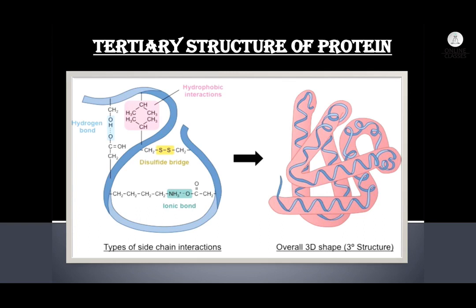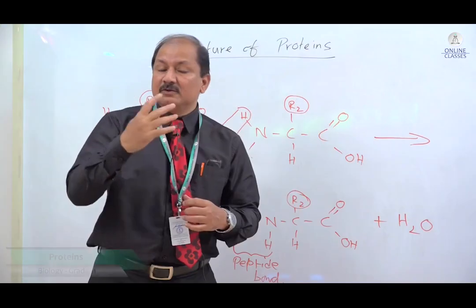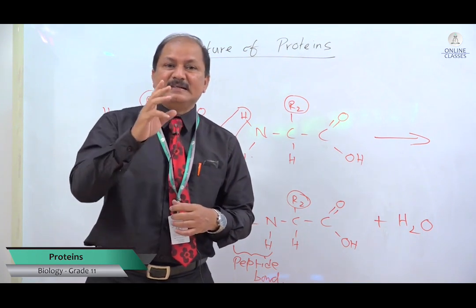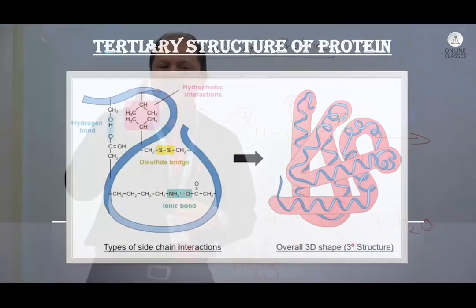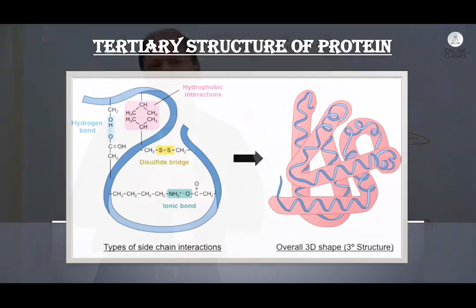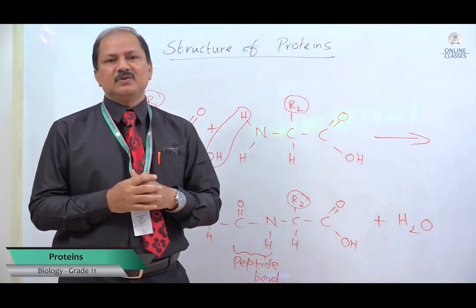One is the bonding between the residual groups. So what are the bonds here? Hydrogen bonds, ionic bonds, and disulfide bonds. So this is one part. And the other one is the folding due to hydrophilic and hydrophobic interactions. So two things maintain the shape: bonding between the residual groups, namely hydrogen, ionic, and disulfide, and the folding, which it undergoes due to hydrophilic and hydrophobic interactions.